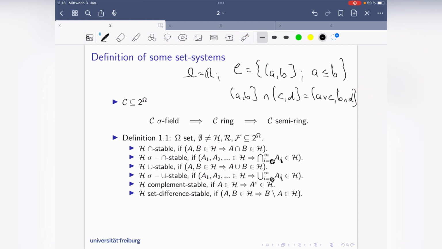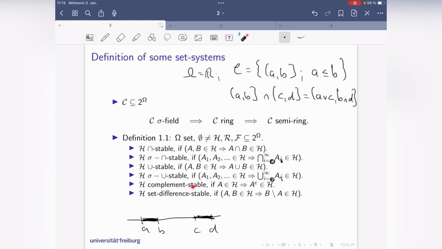These are not union stable, because if I have (a, b] here and (c, d] here, then the union, this one union with this one, is not an interval, so the set of intervals is not union stable. Sigma union stable would be the same thing again, but for countably many such elements of H.